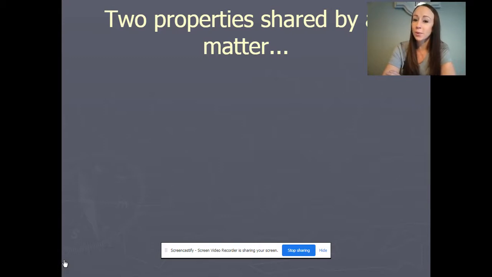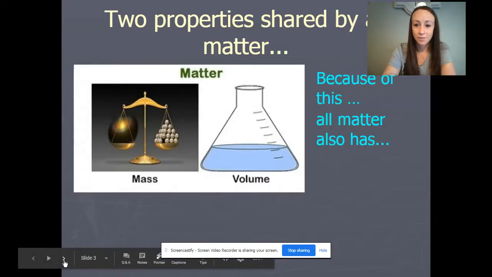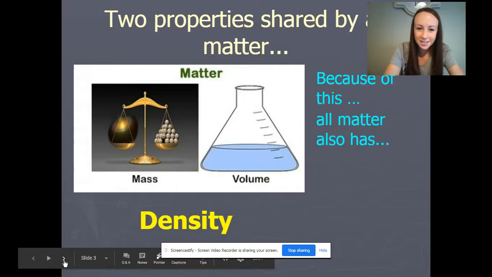Does anyone remember what they were? Great job. We said that all matter has both mass and volume. Because of this, all matter has mass and volume. What else does all matter have? Give you a second. Wait for it. If you said density, you would be correct.